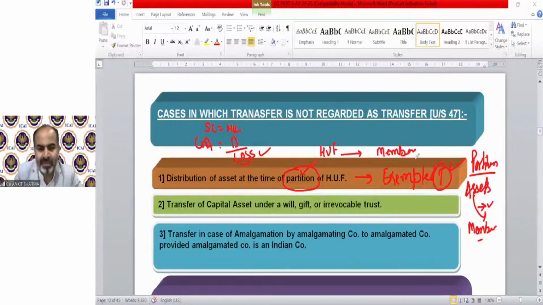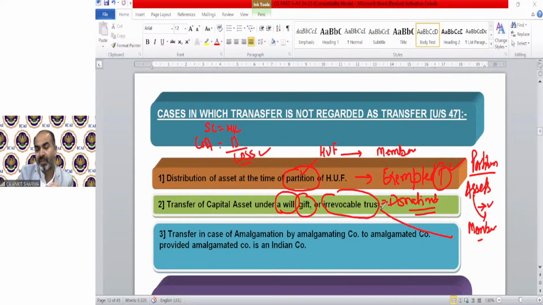Understand? It's very simple. Again, the case of transfer of a capital asset under a will, gift, or irrevocable trust. Irrevocable trust means donation. If we transfer our asset by gift, will, or irrevocable trust, these are also part of relinquishment, and in all of them there will again be no sale consideration.